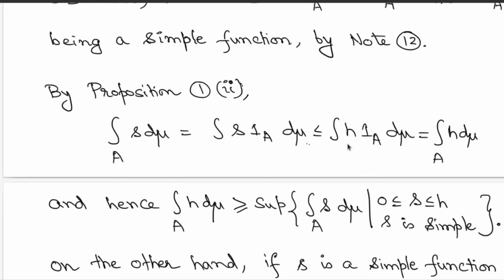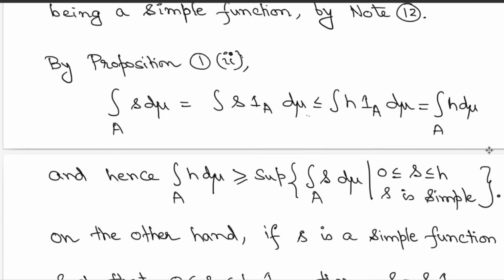Now s times indicator A is smaller than h times indicator A, and therefore the integration of s d mu over the set A is less or equal to the integration of h over the set A. So that's all it requires to prove this inequality. Now take supremums over all such simple functions below h. That is what is appearing on the left hand side. So the supremum of the integrations over the set A of all such simple functions below h will be upper bounded by the integration of h over the set A. But we want to show the equality here, right?